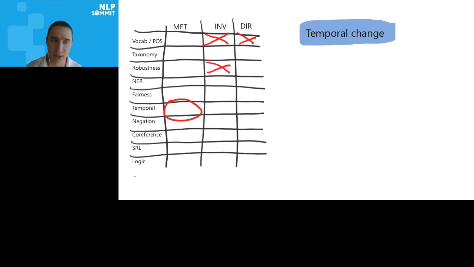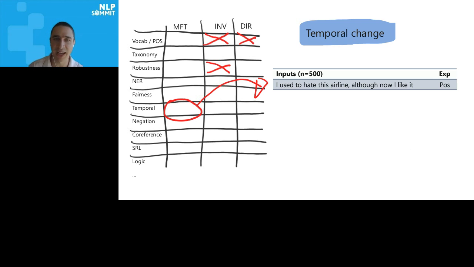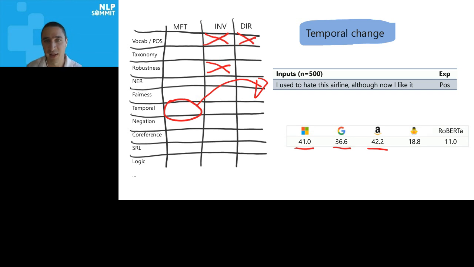We tested temporal awareness by doing a temporal change, and this is a little harder. So things like, I used to hate this airline, although now I like it. The model has to understand the temporal dimension. And for all of these, you should think it's not just one example, it's 500 examples like this one. I'm just showing one so you can get a feel for it. Failure rate for this is in the 40s for all the commercial models, so they're not doing this kind of temporal reasoning.